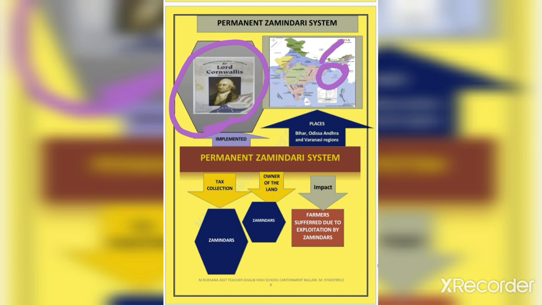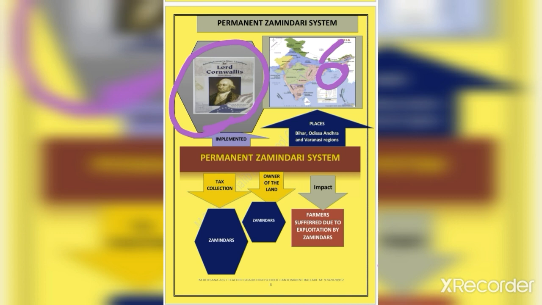He was free to collect any amount of land taxes from the farmers and could retain the excess money collected. And this benefited the zamindar more.